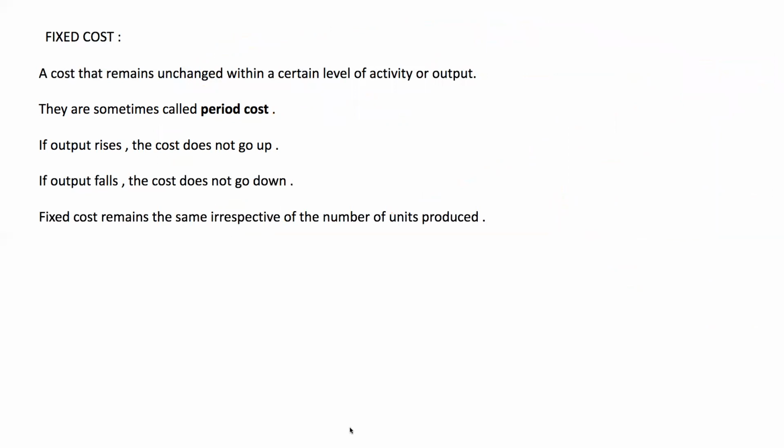Now, if I see my graph of the fixed cost, we will have a y-axis and an x-axis. The y-axis represents the total fixed cost, and the x-axis represents the activity level or the units of output that I produce. Supposing I am incurring a total fixed cost of $10,000.